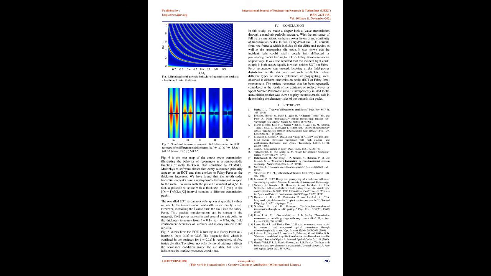Fig. 4 is the heat map of the zeroth order transmission illustrating the behavior of resonances as a semi-periodic function of metal thickness. Our simulation by COMSOL multiphysics software shows that every resonance primarily appears as an EOT and then evolves to Fabry-Perot as the thickness increases. We have found that the zeroth order transmission peaks have a semi-periodic behavior with respect to the metal thickness with the periodic constant of λ/2. In fact, a periodic structure with a thickness h lying in the (n - 1)λ/2 to nλ/2 interval contains n different transmission peaks.